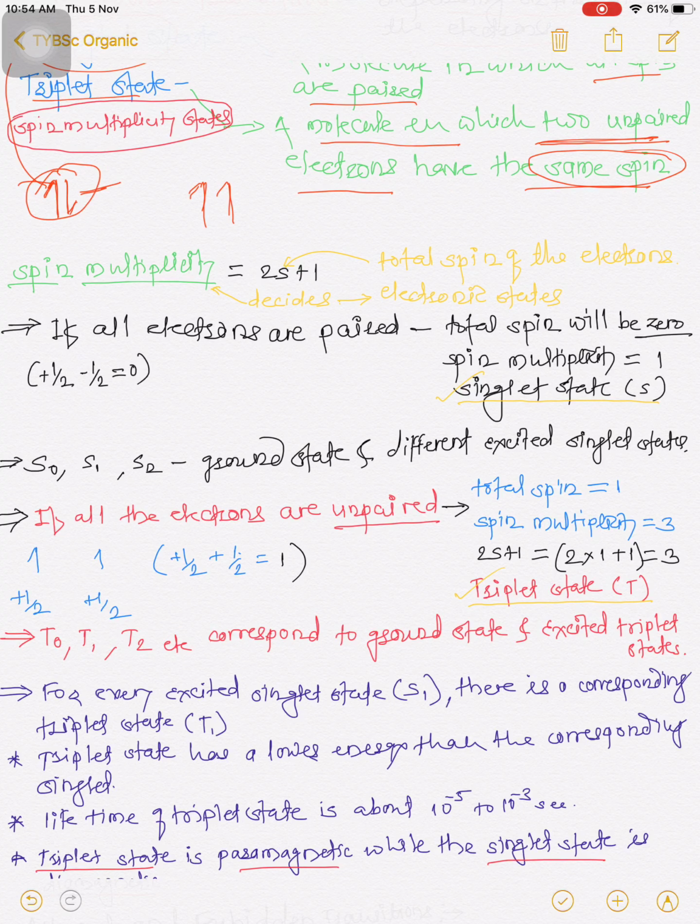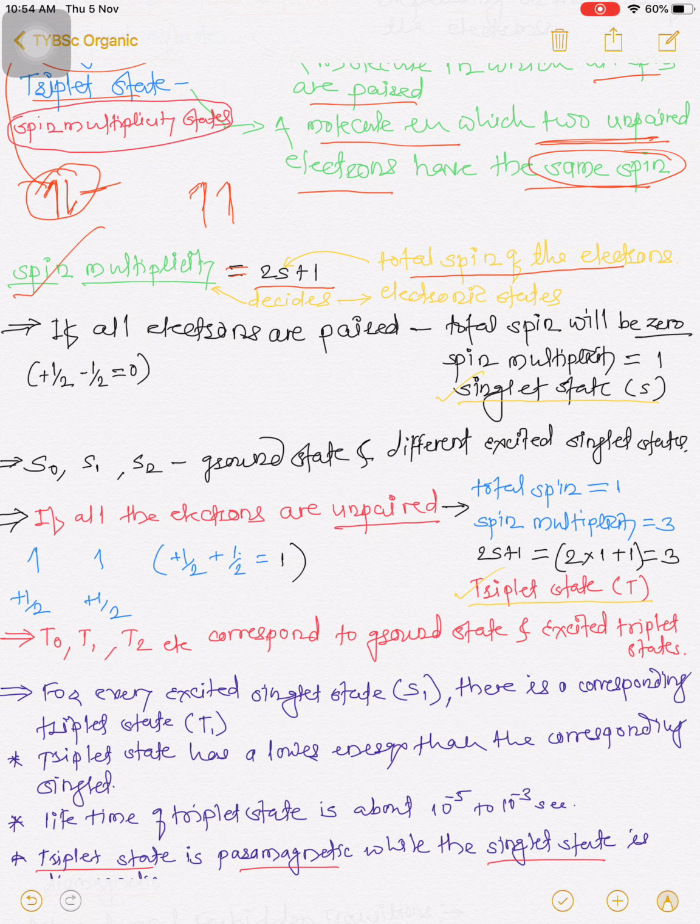Now the next topic: what is meant by spin multiplicity? The spin multiplicity is equal to 2s plus 1. What is meant by s? s is nothing but the total spin of electrons. If we add the spin of the electrons present in the molecule, we get the spin multiplicity.